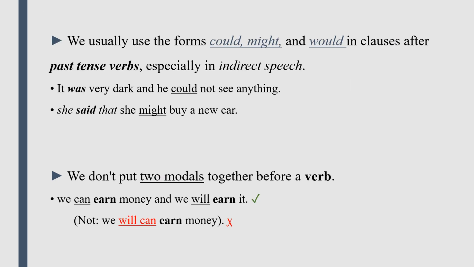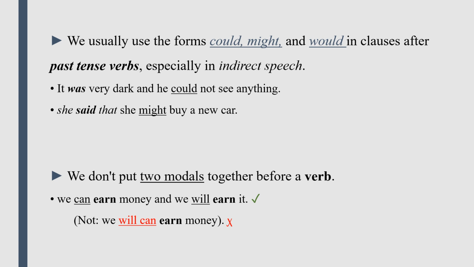We usually use the forms could, might, and would in clauses after past tense verbs, especially in indirect speech. For example, it was very dark and he could not see anything. She said that she might buy a new car. Was and said are past tense verbs, so we have to use could or might or would after them.